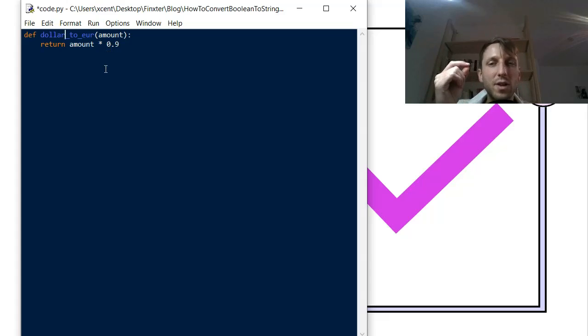It is very descriptive naming, but it is ambiguous, because there are at least three types of dollars. There's the Australian dollar, the Canadian dollar, and the US dollar. So which dollar are you talking about? Maybe it is obvious for you as a US person, but there are also other persons. For an Australian, it may be obvious that we talk about the Australian dollar. Therefore, you should always choose unambiguous names like this one, US dollar to euro.